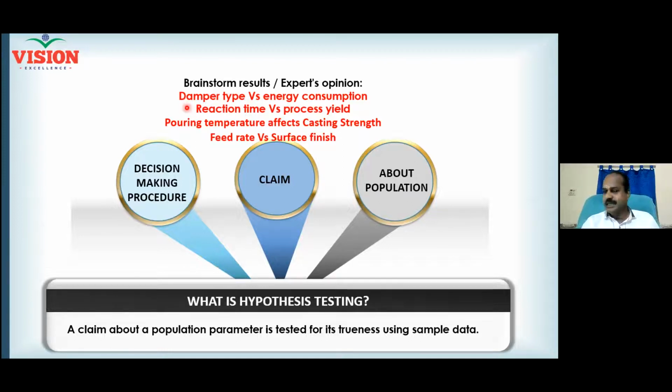Now, the reaction time affects the chemical process yield. Reaction time, if it changes, then chemical process yield will change. This is the expert's opinion. Now, how will you frame a null hypothesis for the second case? A change in the reaction time equals... Change in the reaction time varies the process yield. Is it a null hypothesis or an alternate hypothesis?